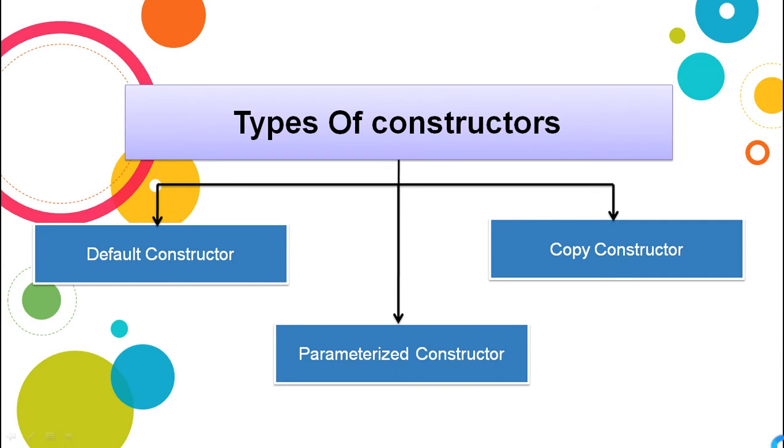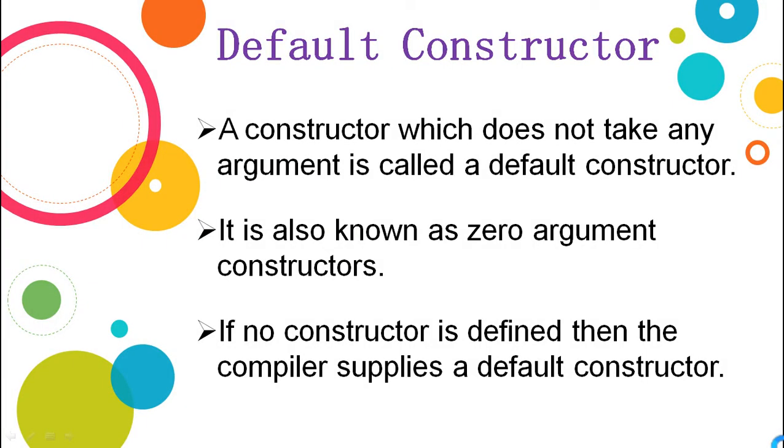So in the previous lecture video, in the introduction to constructors and destructors, we have seen what a constructor is, and I have explained in short about different types of constructors in C++. Let us go ahead and explore these types of constructors in C++. The very first type of constructor that you have is the default constructor.